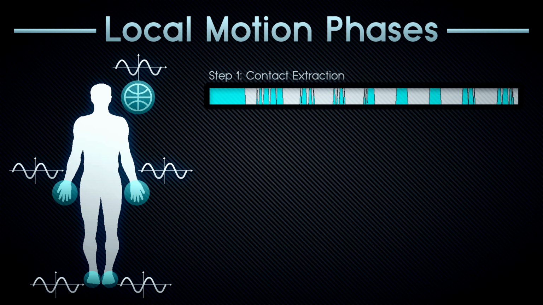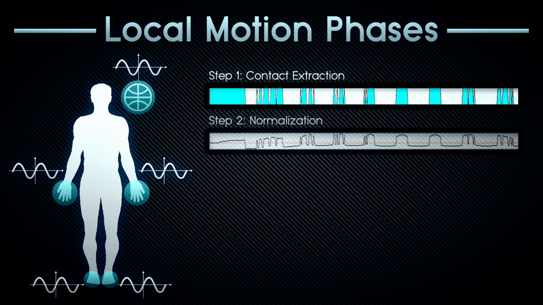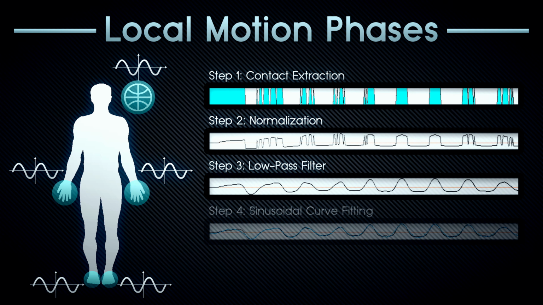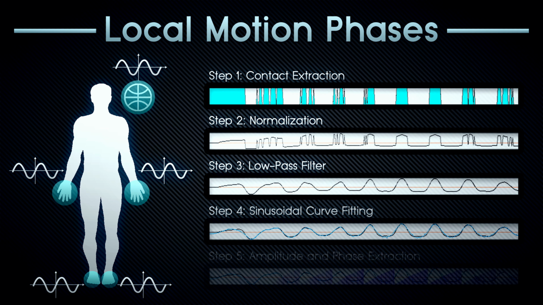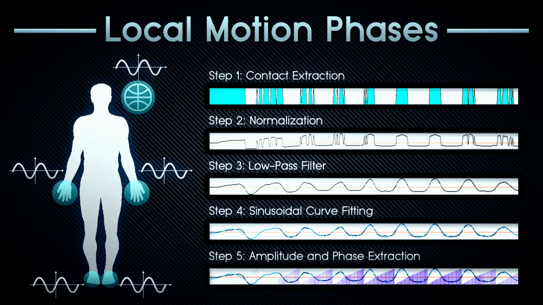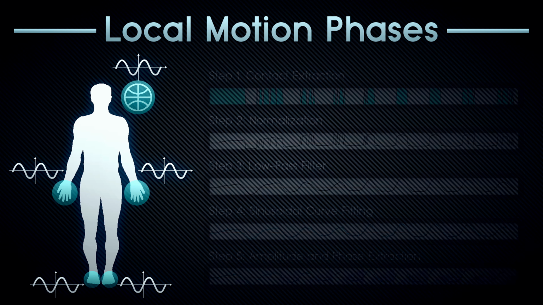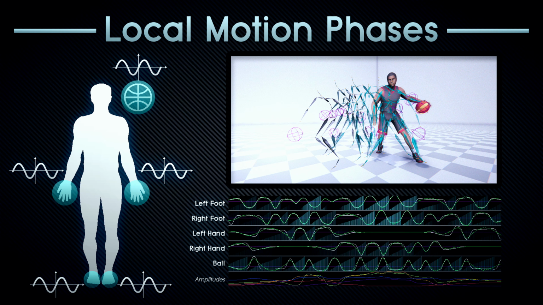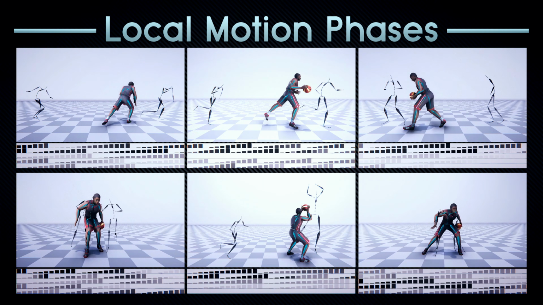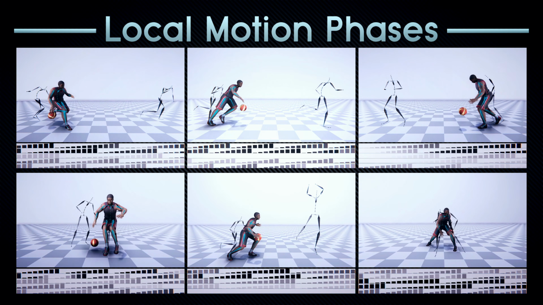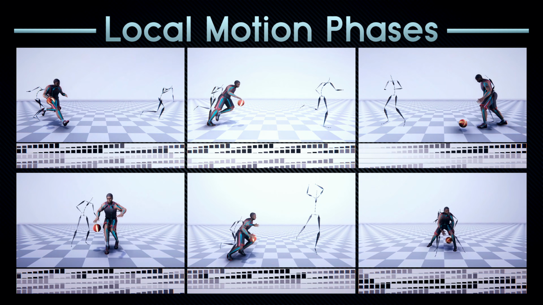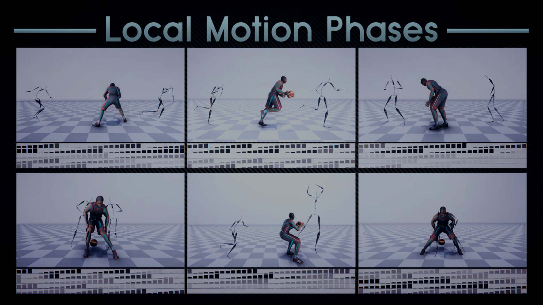For each bone, we first extract the contacts with the environment, followed by a window-based normalization, and apply a frequency low-pass filter to that signal. We can then fit a sinusoidal function which returns the optimized amplitude and phase parameters to compute the motion phase vectors. This technique works in a fully automatic fashion and does not require the animator to define handcrafted rules for each type of motion. We can apply this method identically to very different as well as non-uniform movements in our data. Ultimately, the combination of local phases jointly represents the wide variation of timings for each particular motion.